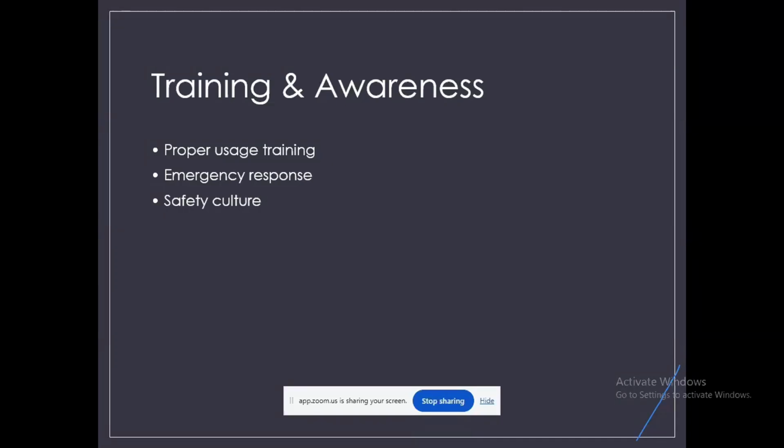First one is the proper usage training. Now the workers must be trained on how to wear and adjust the harness correctly, then how to connect the lanyards and lifeline safely, then identifying the safety anchor points. The training should also include practical demonstration instead of theoretical classes, then hands-on practice. So these are the things. Incorrect use of safety equipment is as dangerous as not using it at all. That's what we keep in our mind.